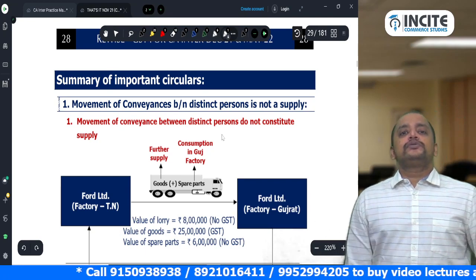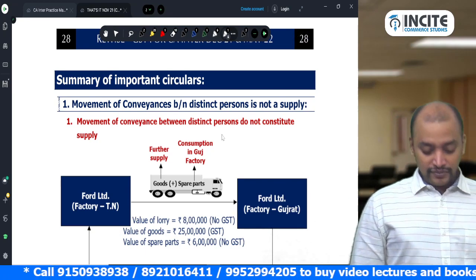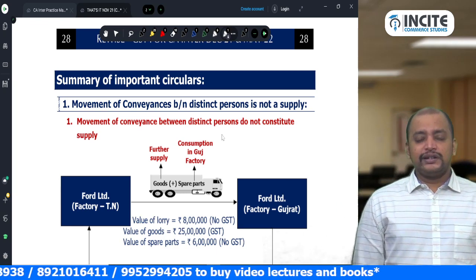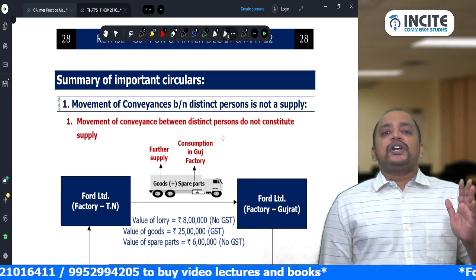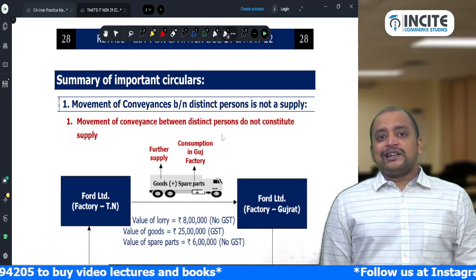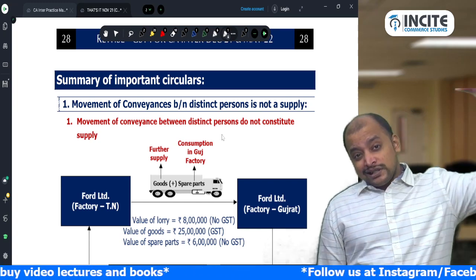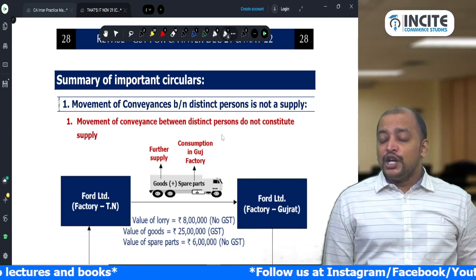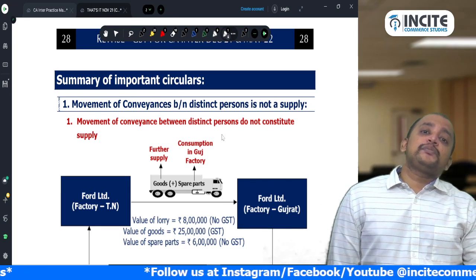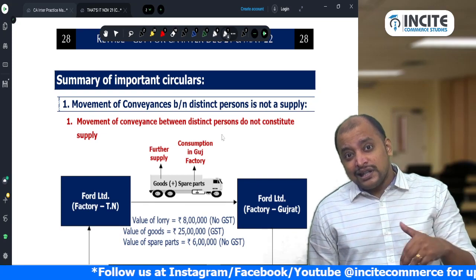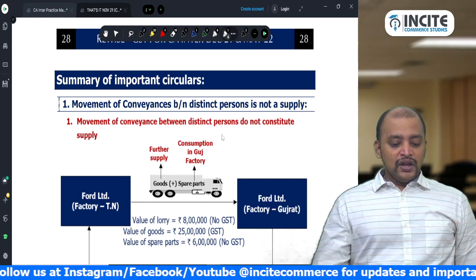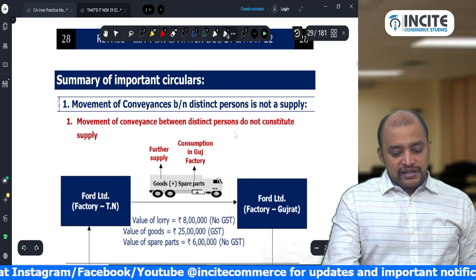Now we are moving on to some important circulars in this regard. That is movement of conveyances. So there is a movement of conveyance between distinct persons. On that conveyance no need to pay GST, it is not a supply. But on the goods inside that conveyance we need to pay GST, provided that the goods are for further supply. Suppose that conveyance contains some spare parts for consumption in the other place, not for further supply, then also no need to pay GST. Movement of conveyance between distinct persons does not constitute supply.